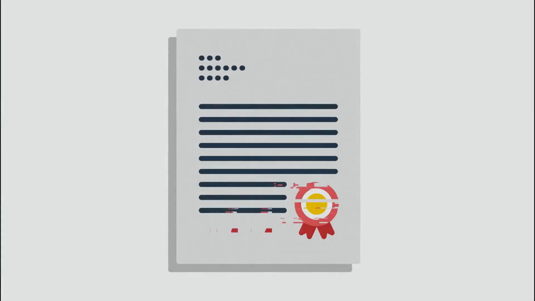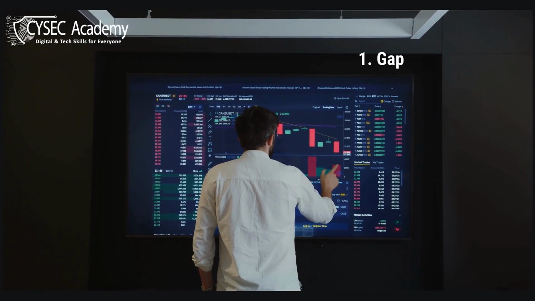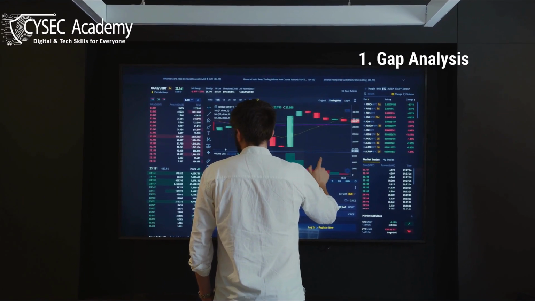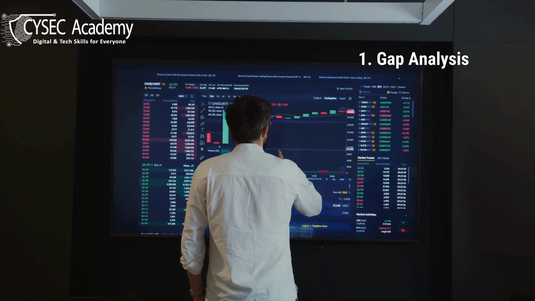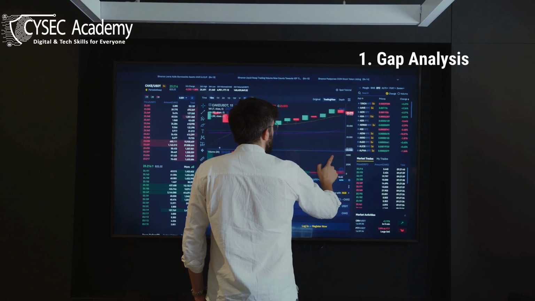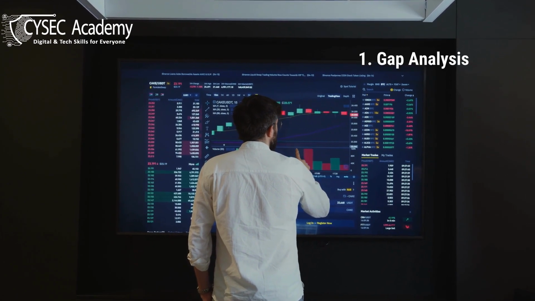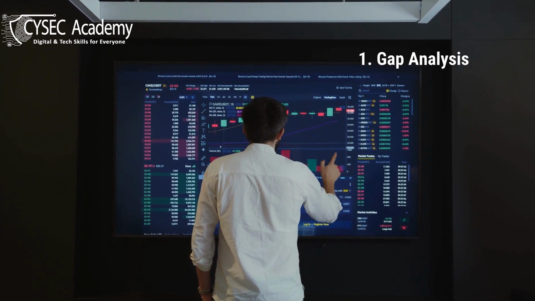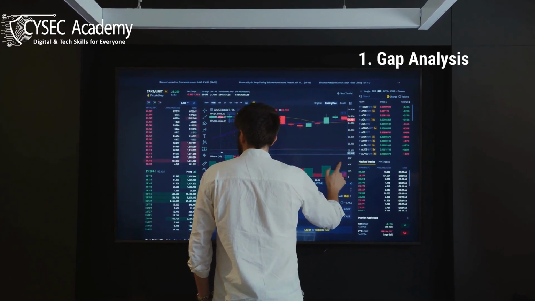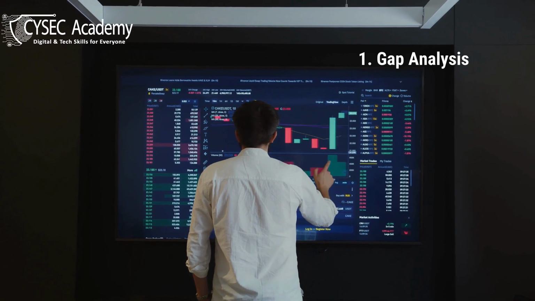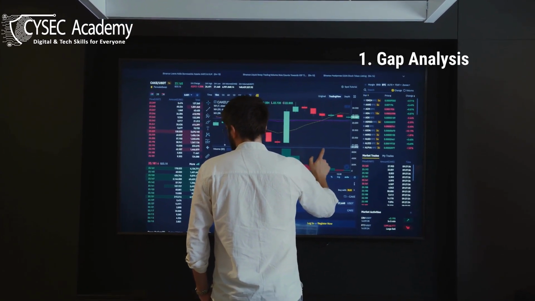After understanding the various frameworks, the next step is to learn how to implement these security standards within an organization. Implementing a security framework involves several key steps. 1. Gap analysis. The first step in implementing a security standard is to conduct a gap analysis. This involves comparing the organization's current security practices with the requirements of the chosen framework. The gap analysis helps identify areas where the organization needs to improve to meet the framework standards.